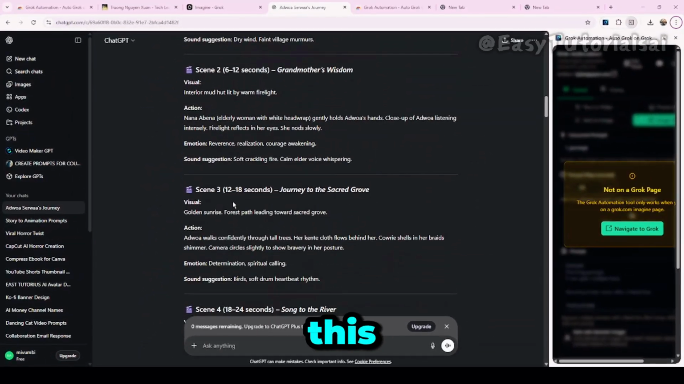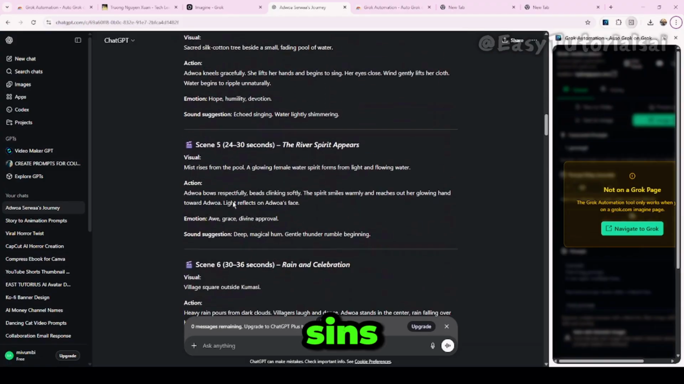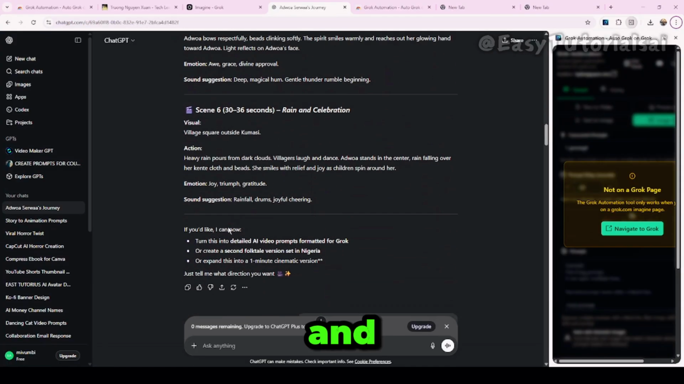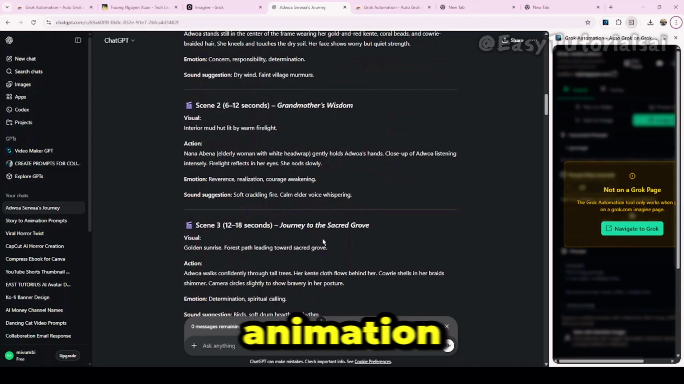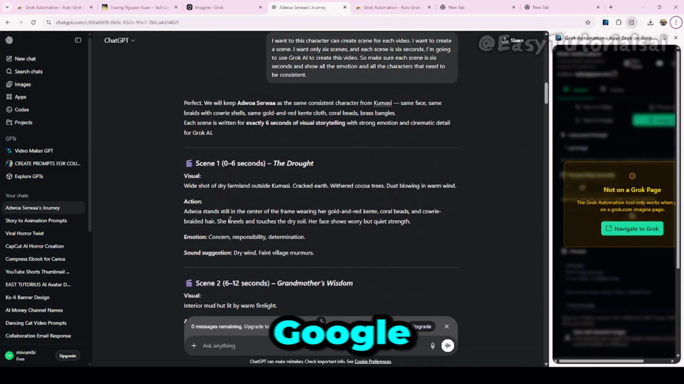And we'll take these scenes from here to ChatGPT, and we're going to put them into Grok AI animation. This is the next step. I'm going to show you how to install Grok AI animation from Google Chrome. That's the next step.